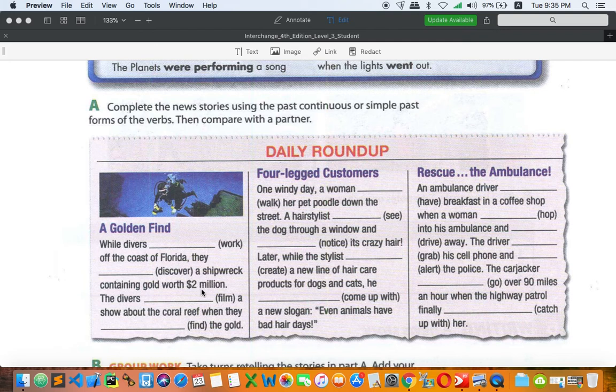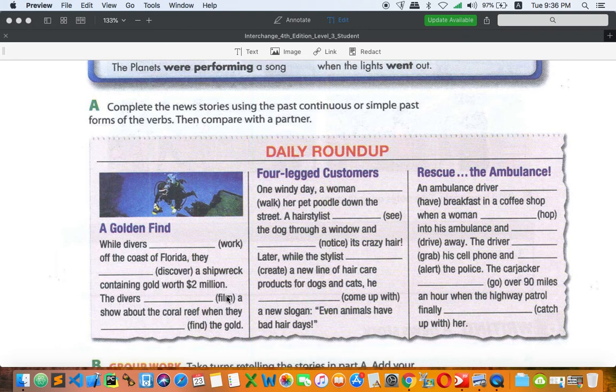All right, so finding a shipwreck is about past simple that interrupts these people because they were working off the coast of Florida, and at that moment, they found something that is a shipwreck with $2 million of gold. All right, so that is amazing. Okay, and let's move on to next.